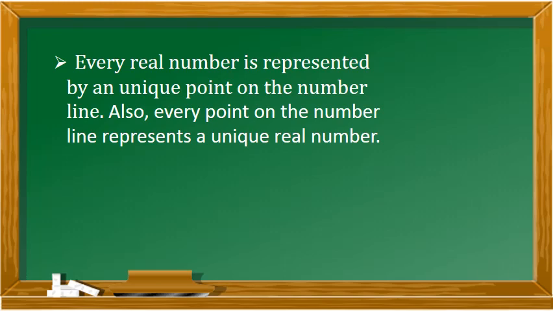A real number is either rational or irrational, so this real number is represented on the number line by a unique point. Also, every point on the number line represents a unique real number. So in a number line there are several points, and each and every point on the number line represents a unique real number. That is what is meant by the second part.